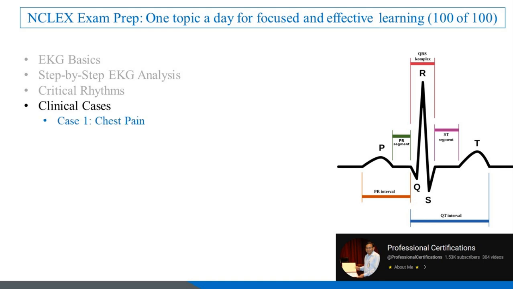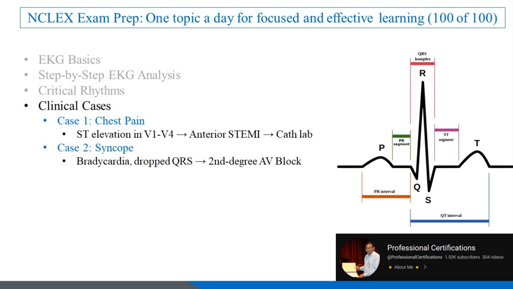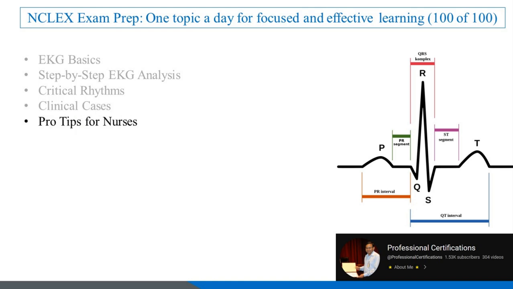Case 1, chest pain. ST elevation in leads V1 to V4 indicates an anterior STEMI, ST elevation myocardial infarction. Immediate transfer to the cath lab is required for intervention. Case 2, syncope. Bradycardia with dropped QRS complexes suggests a second-degree AV block, where some atrial impulses are not conducted to the ventricles. Pro tips for nurses.